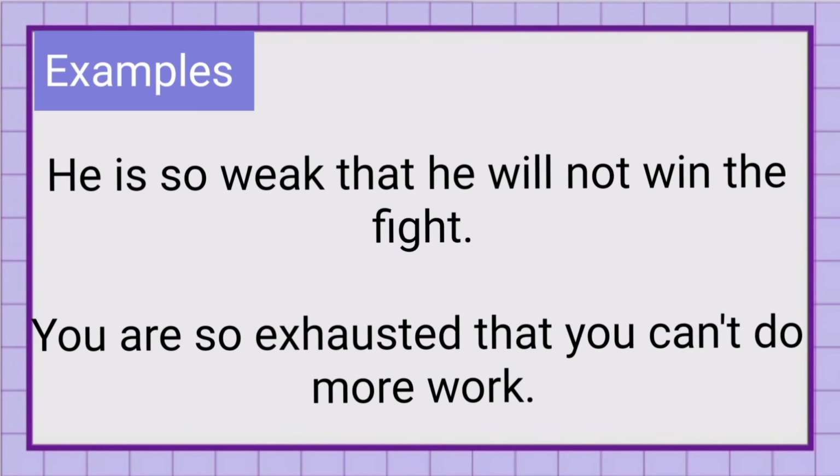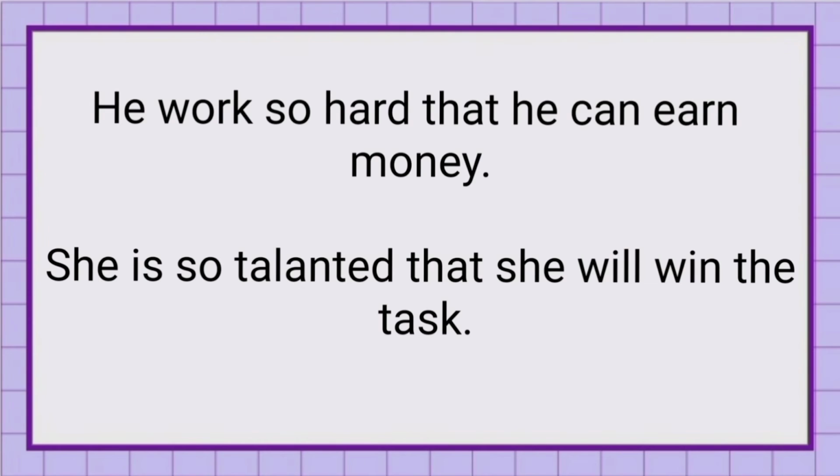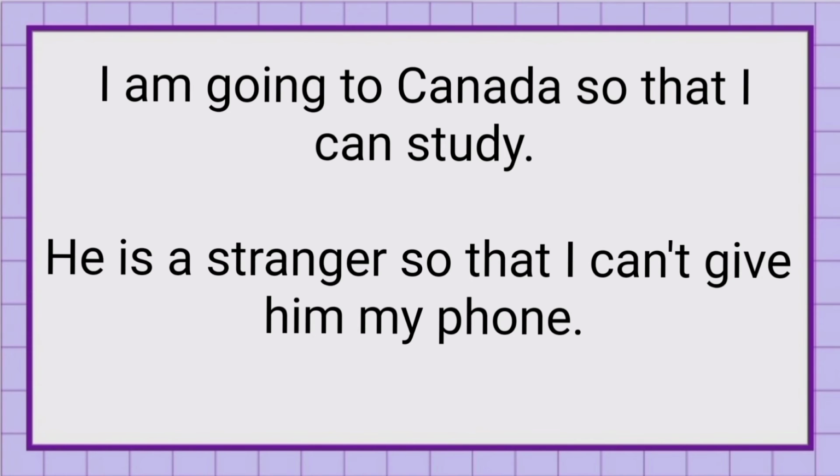Understand more examples. First is: He works so hard that he can earn money. Here we are also connecting two sentences with the help of a correlative conjunction and we are talking about the result. Next is: She is so talented that she will win the task. Because she is so talented, the result is she will win the task. In this sentence we are also talking about the result.